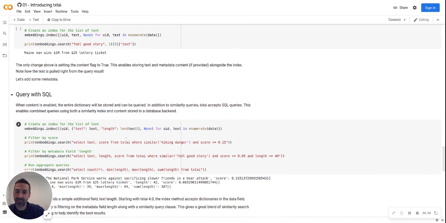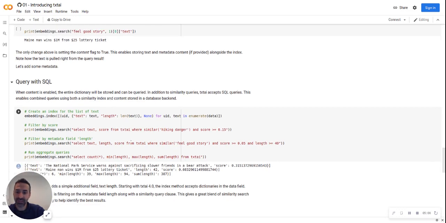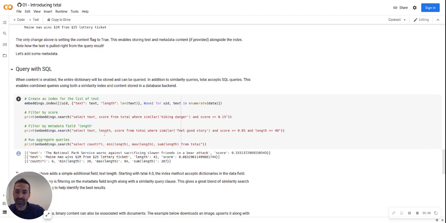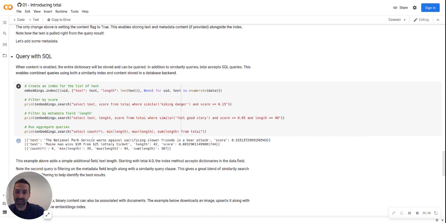In this case, we'll just keep it simple and add the length of the text and run some queries, which you'll notice are in SQL. I'll cover that in a second. But you can search where the length is greater than 40, or you can select some attributes about the length through SQL.